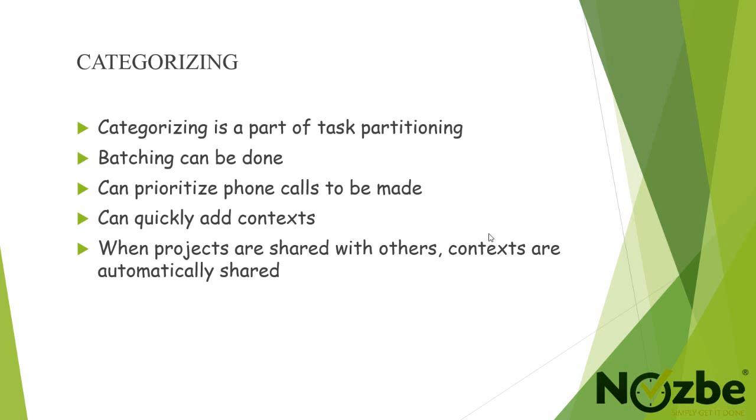In Nozbe, categorizing is a part of task prioritizing. Batching can be done in Nozbe. Batching is nothing but grouping some tasks that require the same skills, tools, or environment. Nozbe allows us to prioritize the phone calls to be made. Grouping tasks in context is not the same as grouping them in projects.